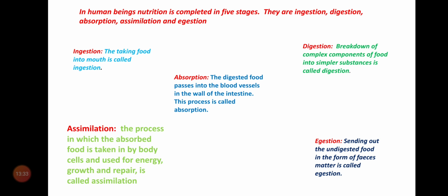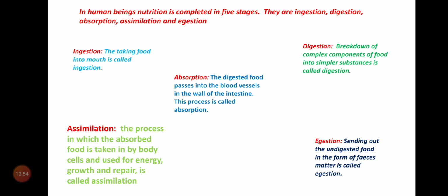So our nutrition is completed in 5 stages. Those are ingestion, digestion, absorption, assimilation, and egestion.